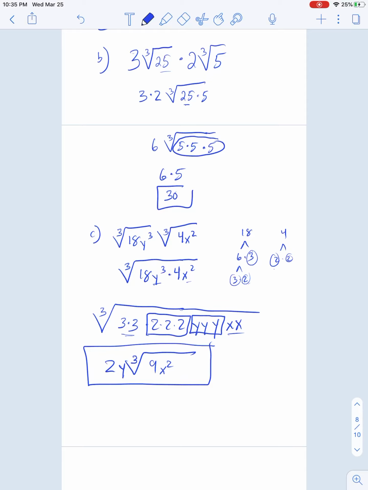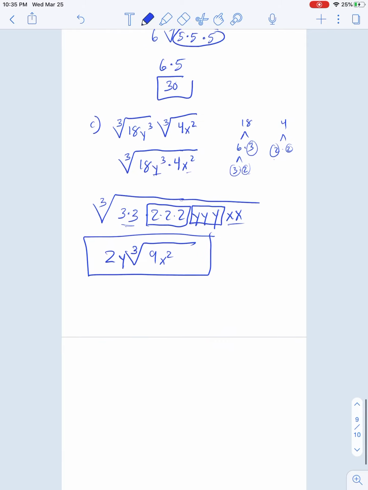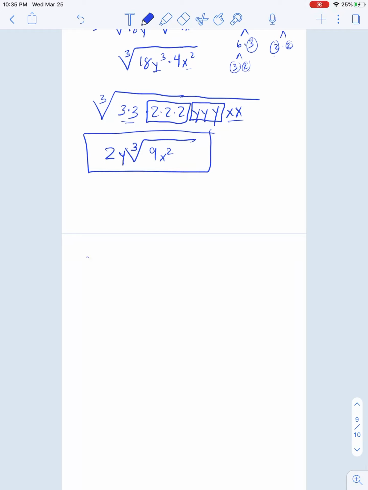All right, so some nice examples of multiplying. And we can also divide and simplify. Same kind of way. All right, first example.